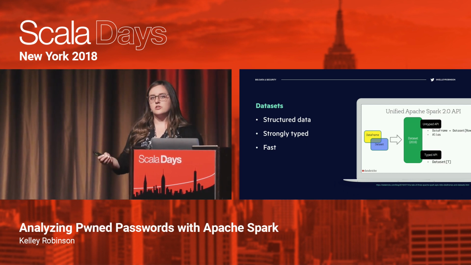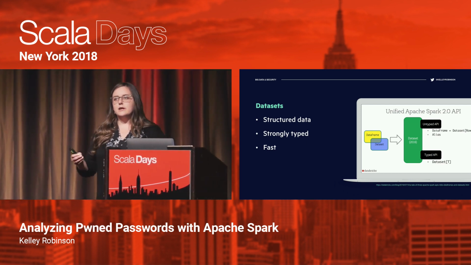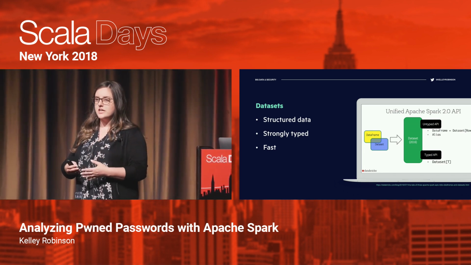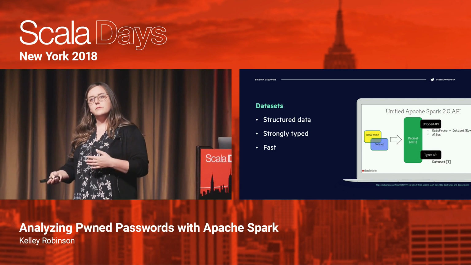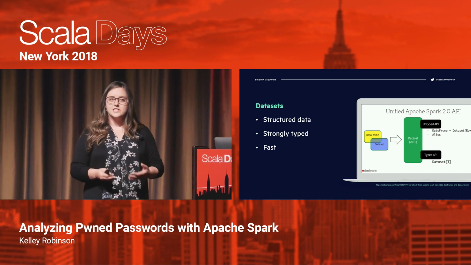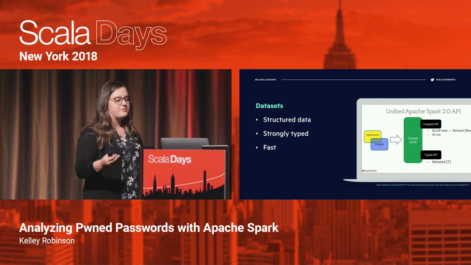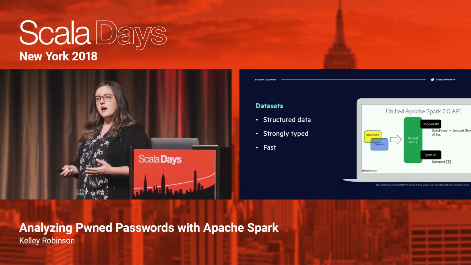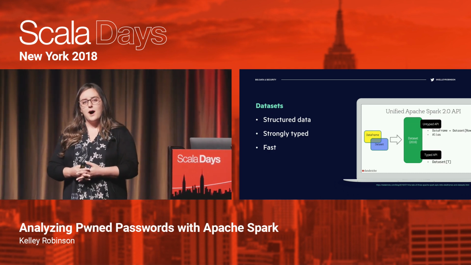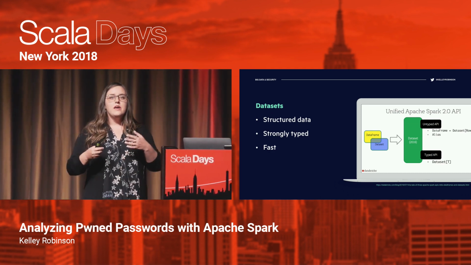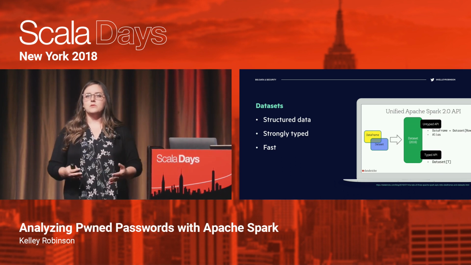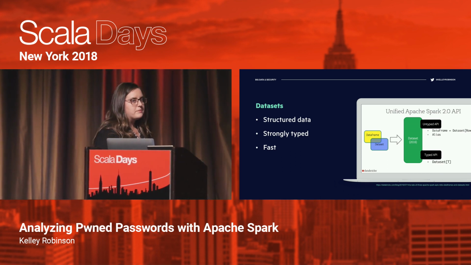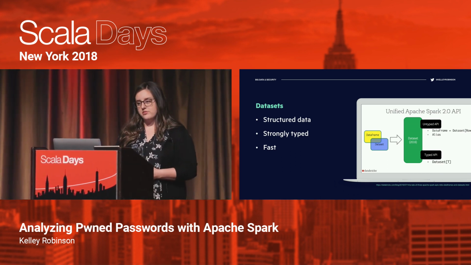Because they come with a structure, they come with a schema, data frames and data sets require that you have a schema and semi-structured or structured data. And because of that, there's a lot of performance improvements that the API can make on top of your data for making querying it much faster. Data sets specifically are available in Java and Scala as a strongly typed option on top of data frames. And so as Scala programmers and as people who like to enforce our data and enforce our schemas with types, data sets are a way that you can do that with Spark.